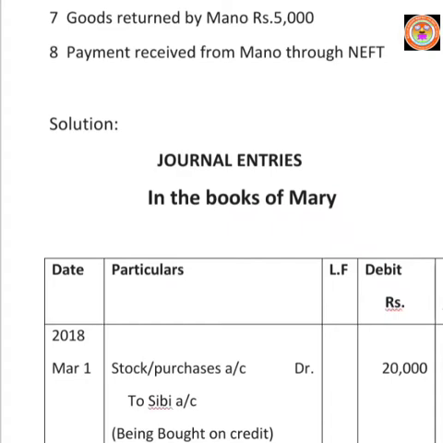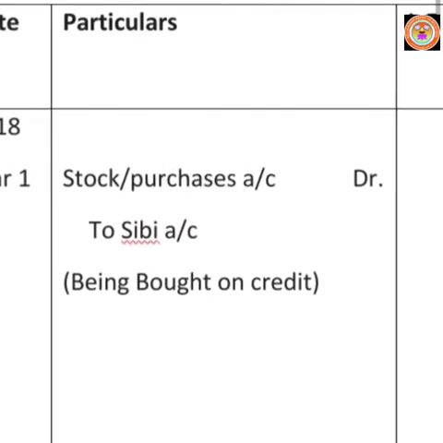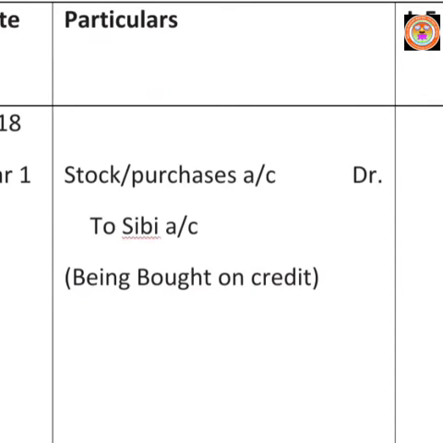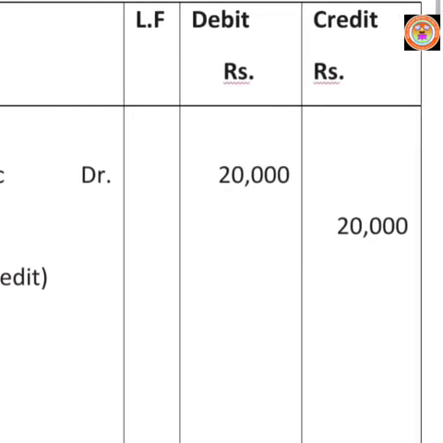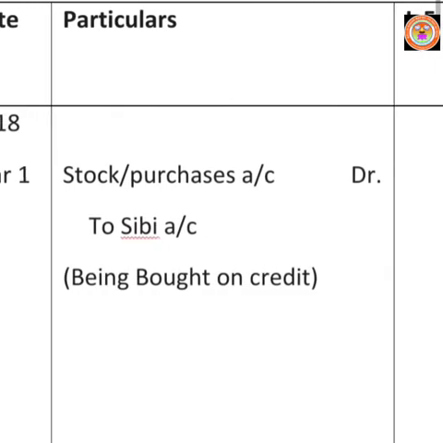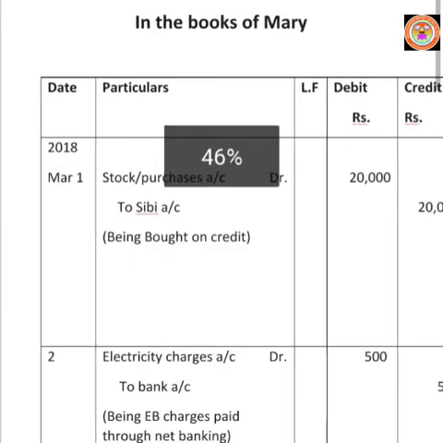So, we have to use personal account rule. Credit the giver. So, SIBI account must be credited to SIBI account. Write the amount in both columns, 20,000, 20,000. Then write the narration being bought on credit.